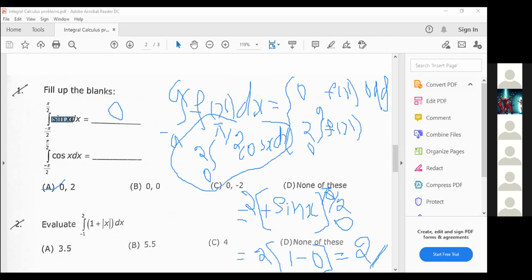Yes, sir. Okay. So just remember, this is the main property of the definite integral: the integral over minus a to a of f of x dx will be equal to 0 whenever the integrand is an odd function, and it will be equal to 2 times the integral over 0 to a of f of x dx whenever the function is an even function. So based on that, we can evaluate this one. Almost any problem in integral calculus, most of the cases they will ask the question based on this property of definite integrals.